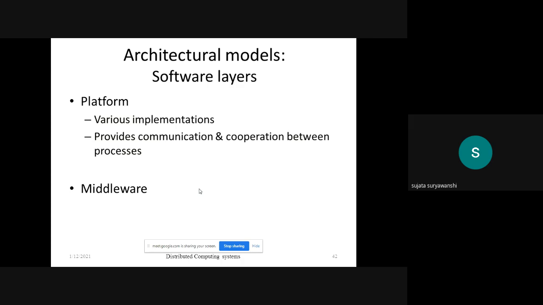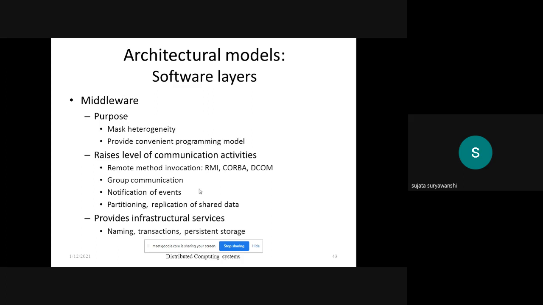Okay, and then the middleware itself is the additional layer of software used in the network operating system to provide, or to hide, the heterogeneity of the collection of underlying platforms. Here are a few points about this middleware. The purpose of middleware is just to mask the heterogeneity, and it provides a convenient programming model. Then the resist level of communication activities.